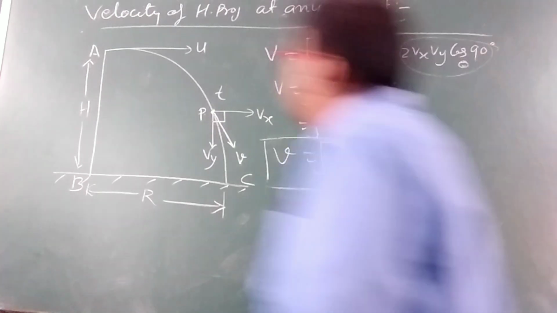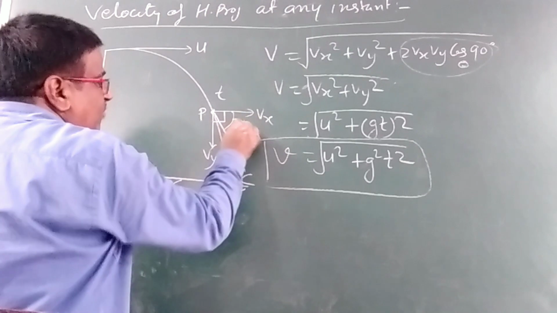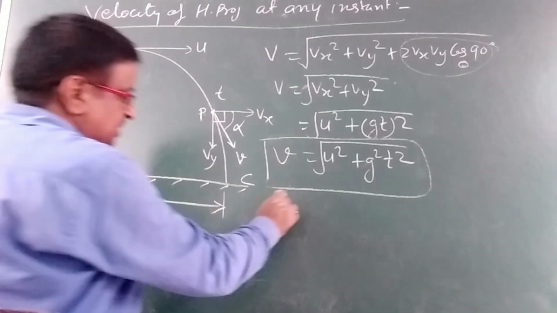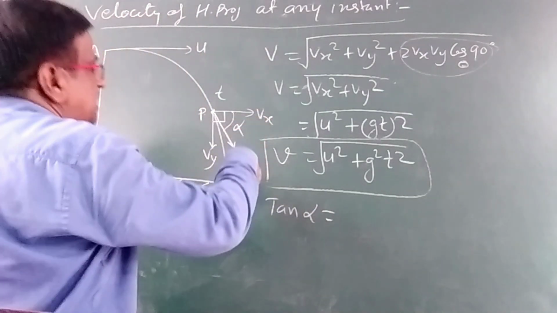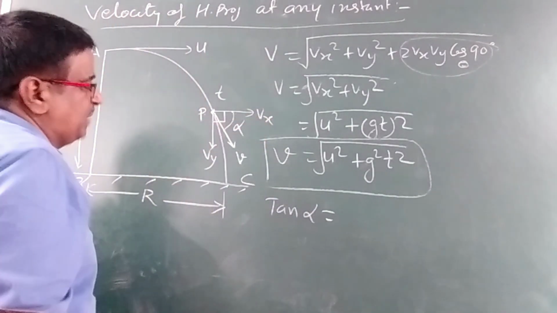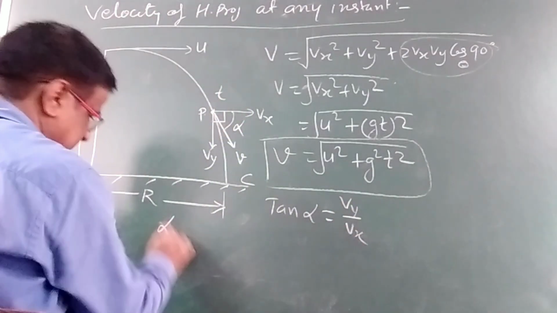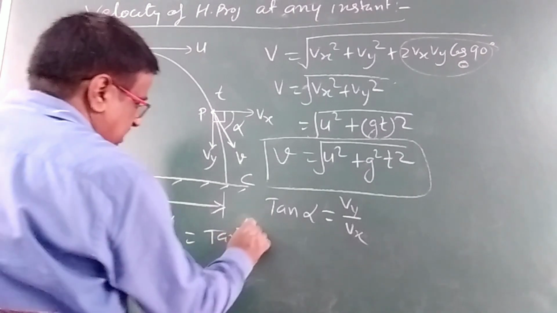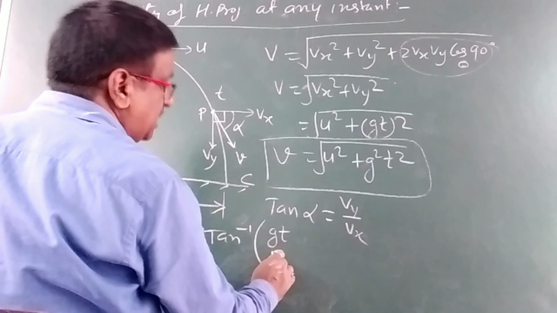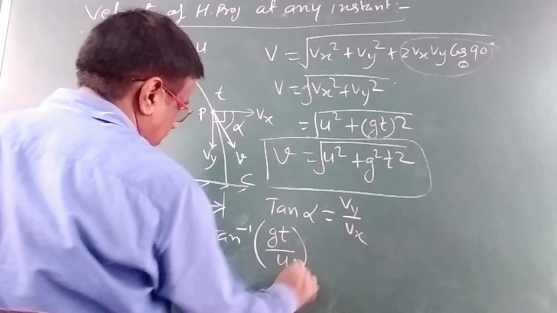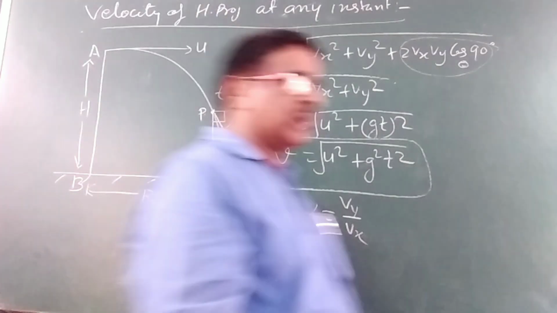So what is the angle? Let this angle be alpha. The angle is always calculated in terms of tan alpha, which is equal to Vy by Vx. So alpha = tan⁻¹(Vy/Vx), where Vy is gt and Vx is u. So this is the direction of the velocity at any instant of time.